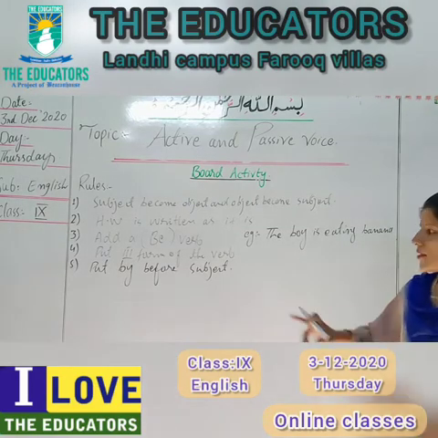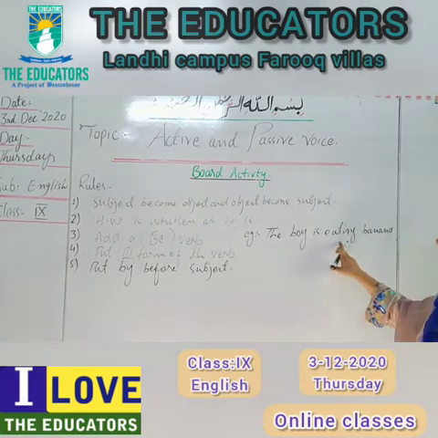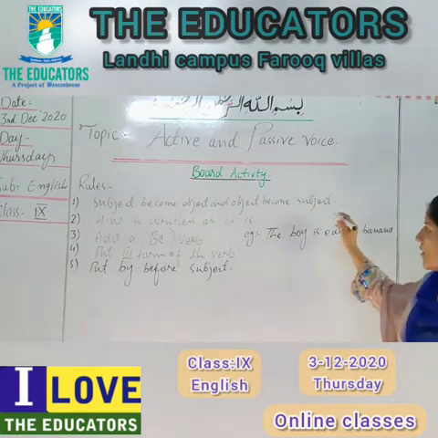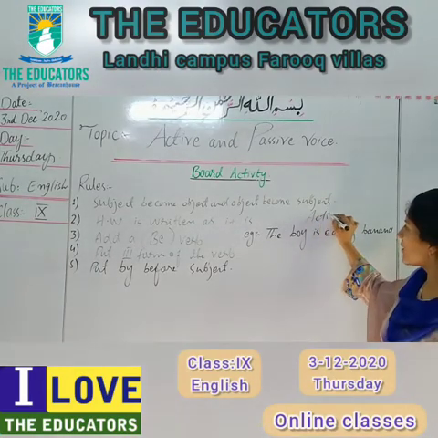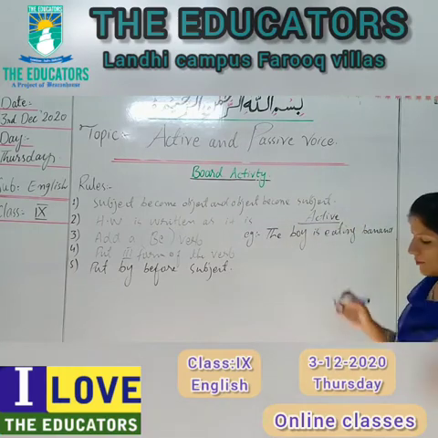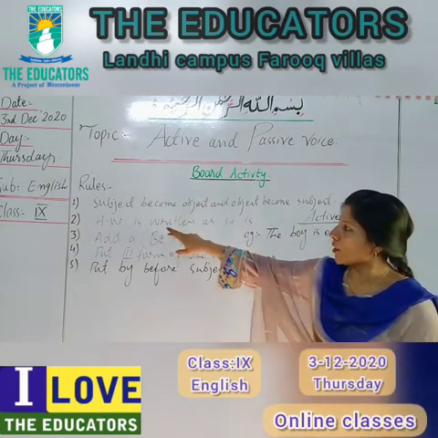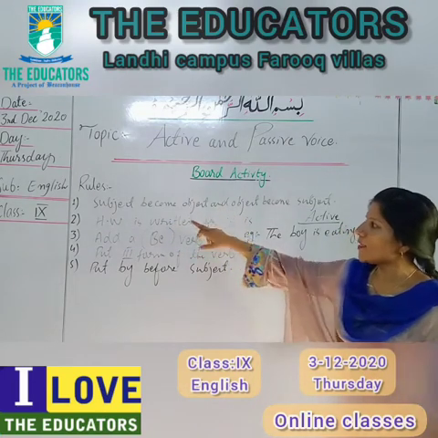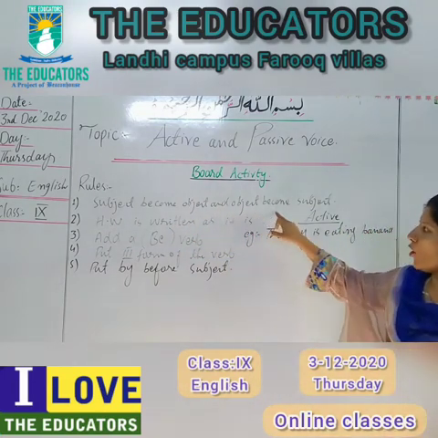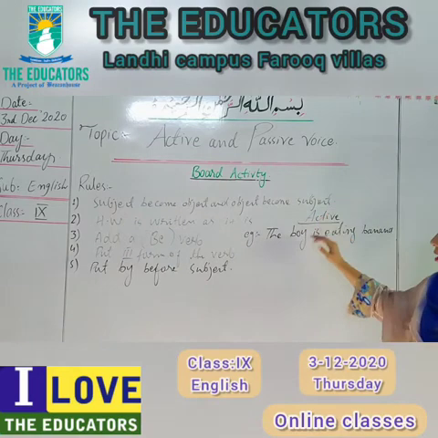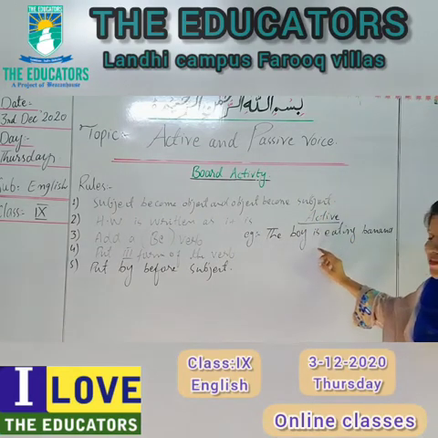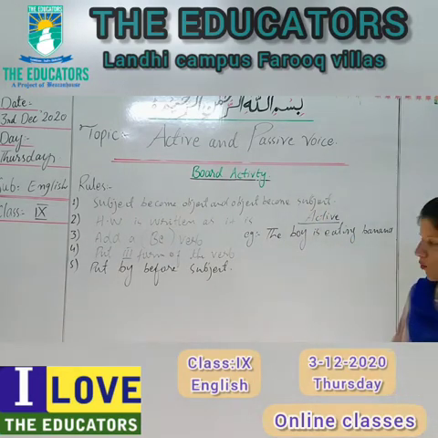What is the sentence? The boy is eating banana. This is the active sentence. The boy is eating banana. This is the first sentence, subject become object and object become subject. Now we will transform this active sentence into the passive one.